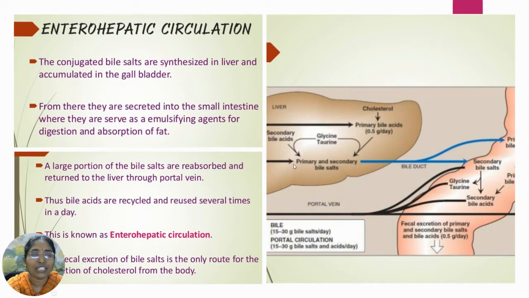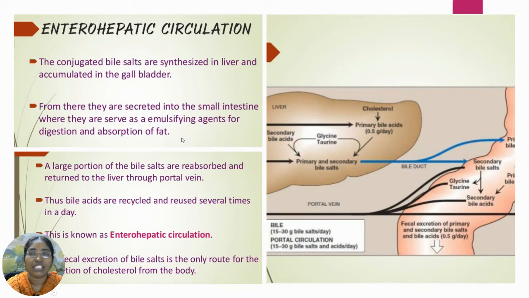The bile salts which are synthesized in the liver from the bile acids get accumulated in the gallbladder. From there, they are secreted into the small intestine, where they serve as emulsifying agents for digestion and absorption of fat.